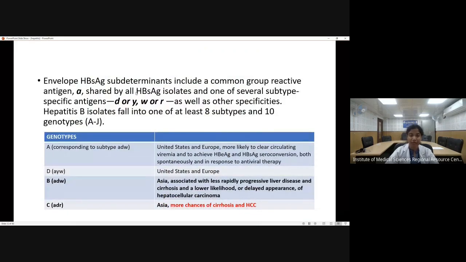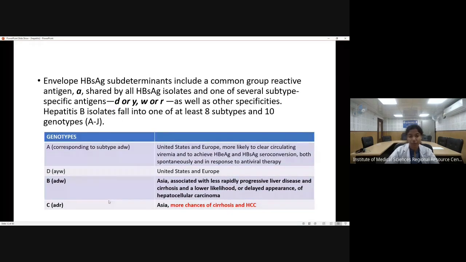Now, in hepatitis B, there are certain genotypes. How does this genotype form? This envelope HBs antigen has several subdeterminants. However, the A portion is common in all the genotypes. The rest of the specific antigens can be D or Y, W or R. So, these combinations help in the formation of at least 10 genotypes, that is A to J. And in this also, there will be various subtypes. At least 8 subtypes are defined, which will be a combination of these specific antigens. However, the A antigen is common to all the genotypes, or rather all the subtypes.